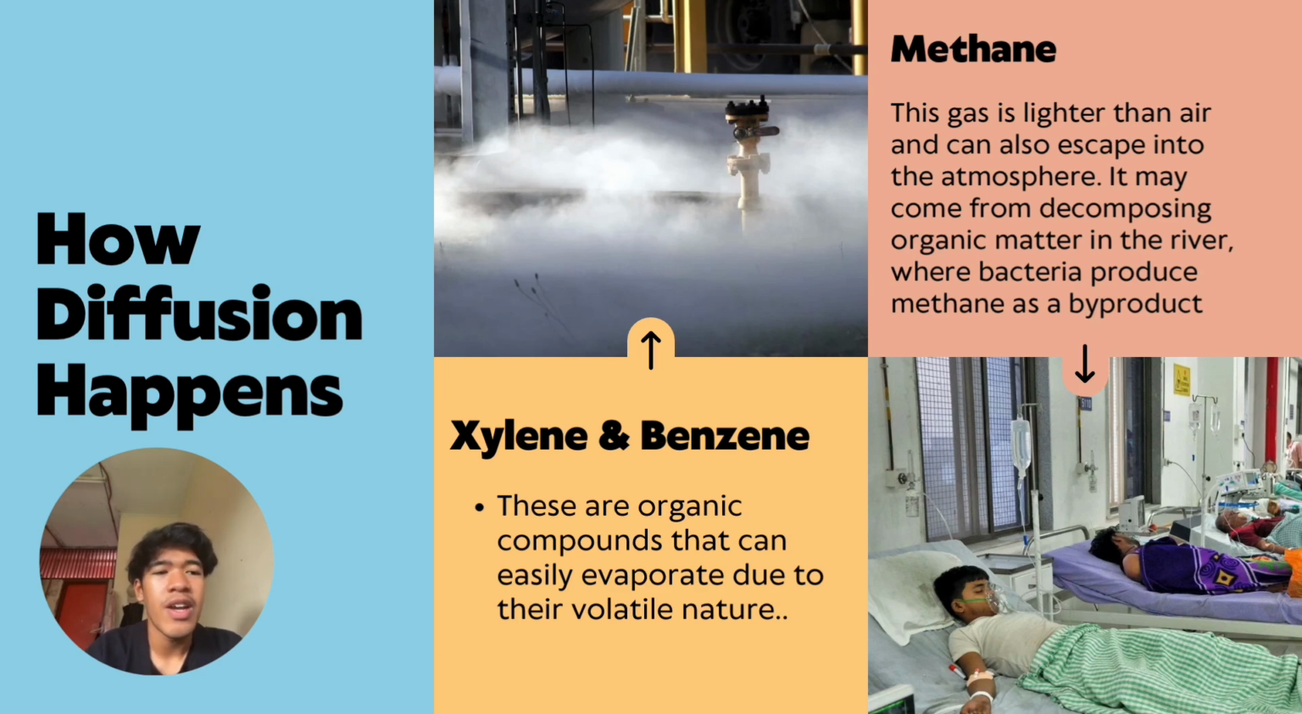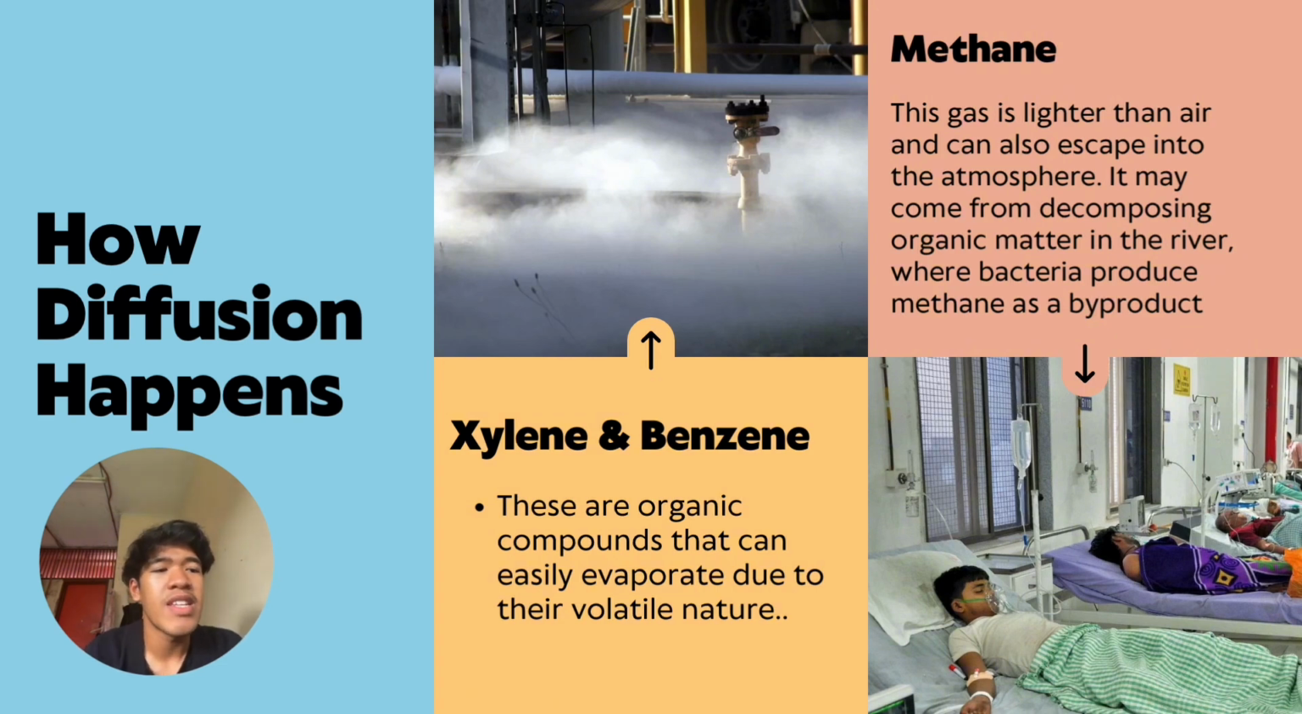Before we start, I'm going to tell you guys what VOC is. VOC stands for volatile organic compounds. These are organic chemicals that have a high vapor pressure at room temperature, which means they easily evaporate into the air. Common examples include benzene, xylene, and methane. VOCs can contribute to air pollution and have various health effects, making their monitoring and regulation important in environmental science.